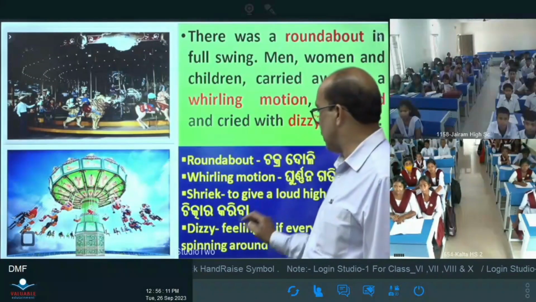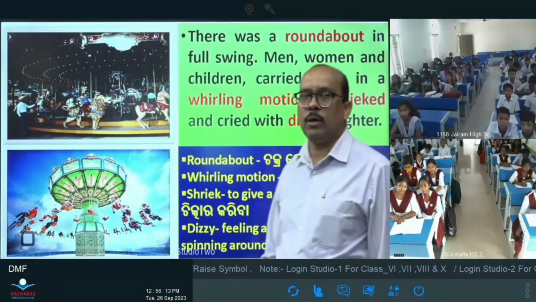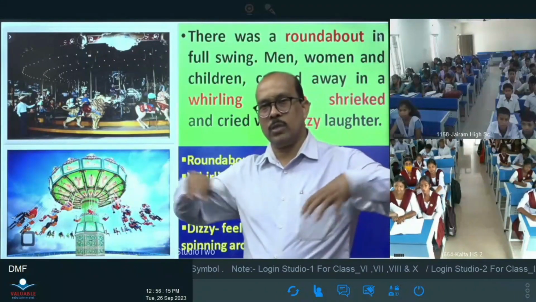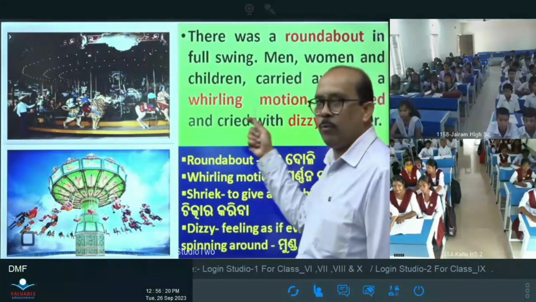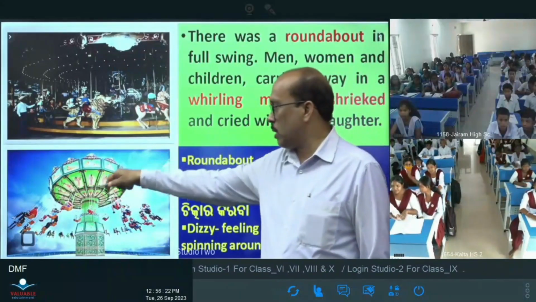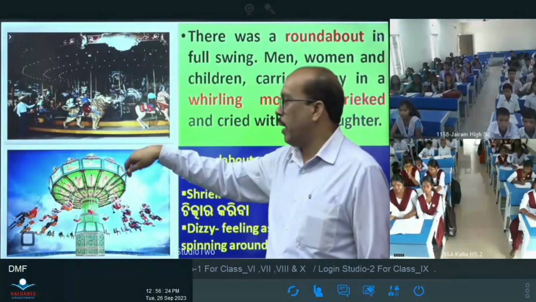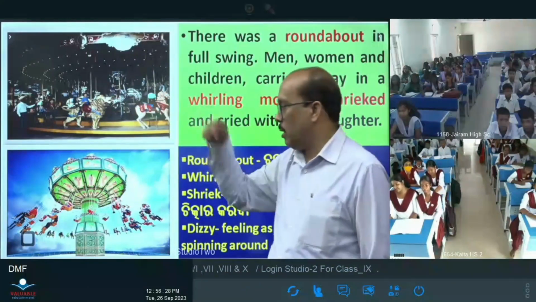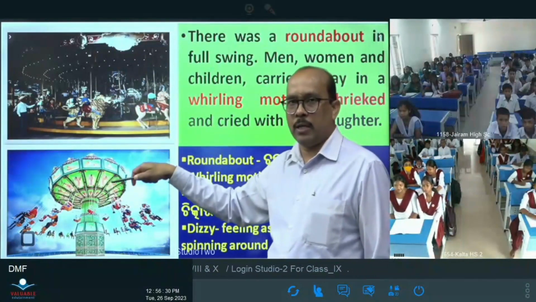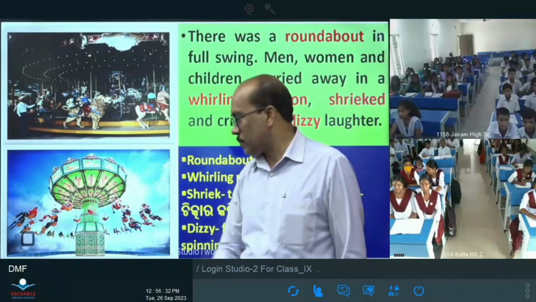Shrieked means they give a loud, high sound. The motion of this roundabout is a whirling motion and they are shouting very fiercely and fearfully. This is the last scene of stanza 2.